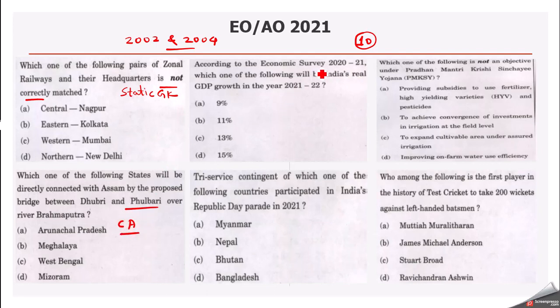Then economic survey, we got question from economic survey. So the latest union budget and economic survey you have to prepare for this examination because we might get some question from either of these documents. Then tri-service contingent of which of the following country participated in India's Republic Day parade in 2021. So you should be aware of which all are the foreign dignitaries who are the chief guest for Republic Day parade in India. So the question came from that.